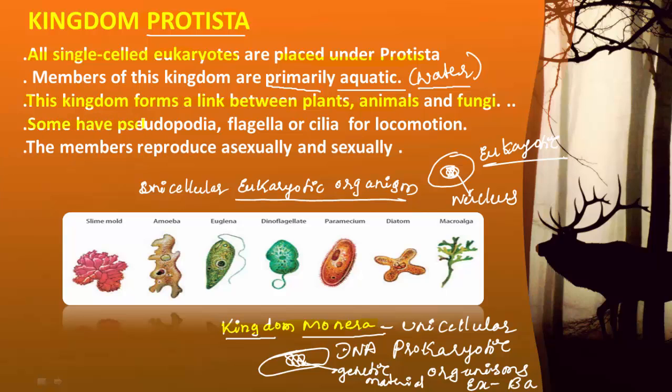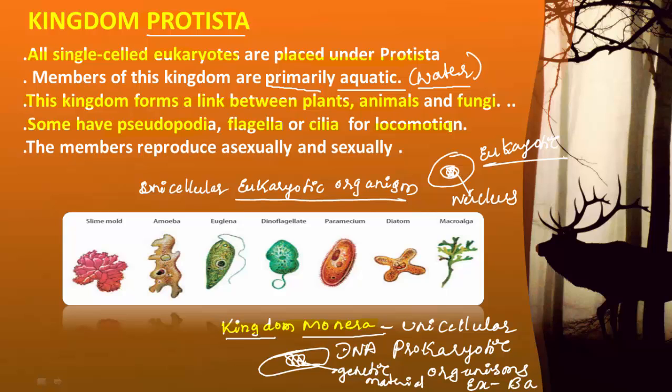Some protists have pseudopodia, some have flagella and some have cilia for the purpose of locomotion. What is locomotion? Movement of the body, or movement of an organism from one place to another place, is called locomotion.